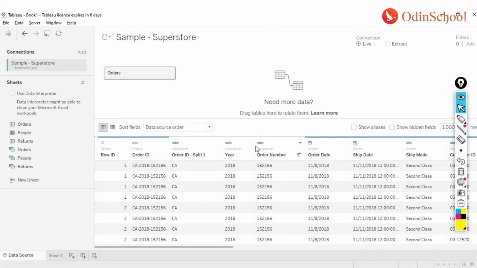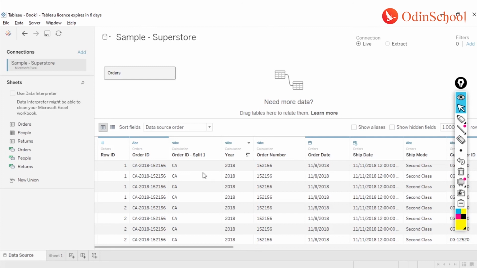Now, one more thing that I would like to emphasize is, whenever you are trying to work on any of the tables or any of the data or databases, do not worry, you can work with the utmost level of confidence that your data in your database is not going to change.